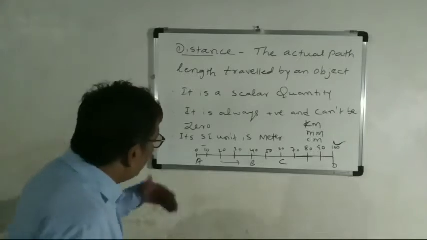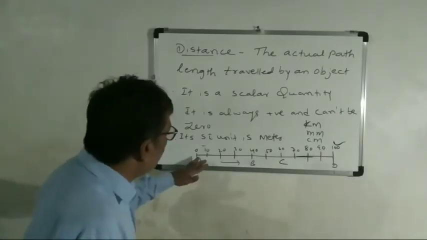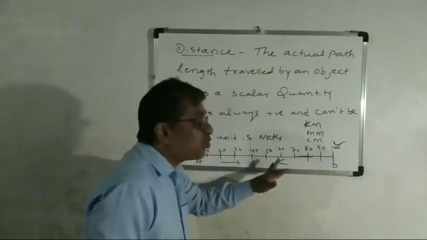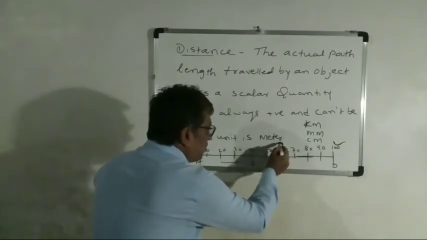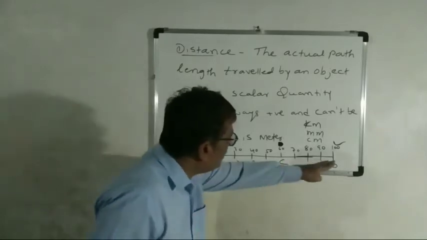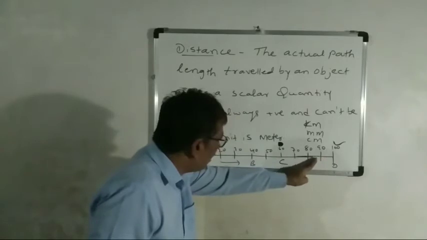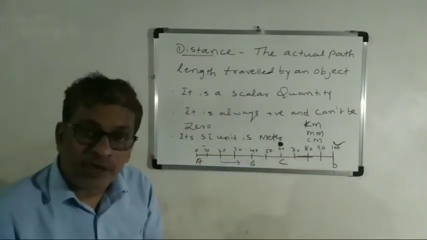Suppose another object, say a truck, moves along the path up to point D and again returns to point C. Then what is the actual length? The actual length is 100 as well as the return, 10, 20, 30, 40. So 140 meter.